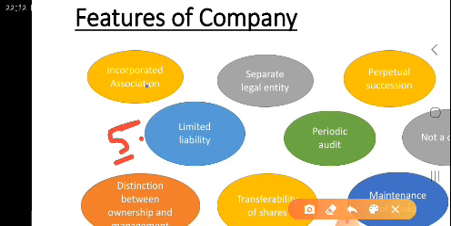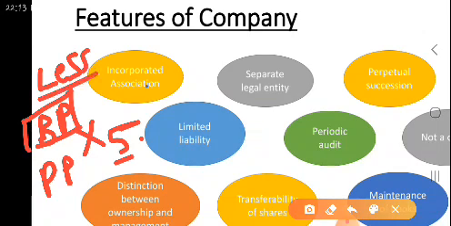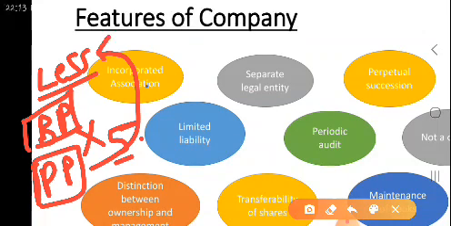Okay, now see, unlimited liability. Do you know what is meant by unlimited liability? For example, a sole proprietor has unlimited liability. It means his business property and his personal property, there is no difference. If the business assets are less to pay the business debts, then his personal property can be used to pay them off. It means his liability is unlimited.